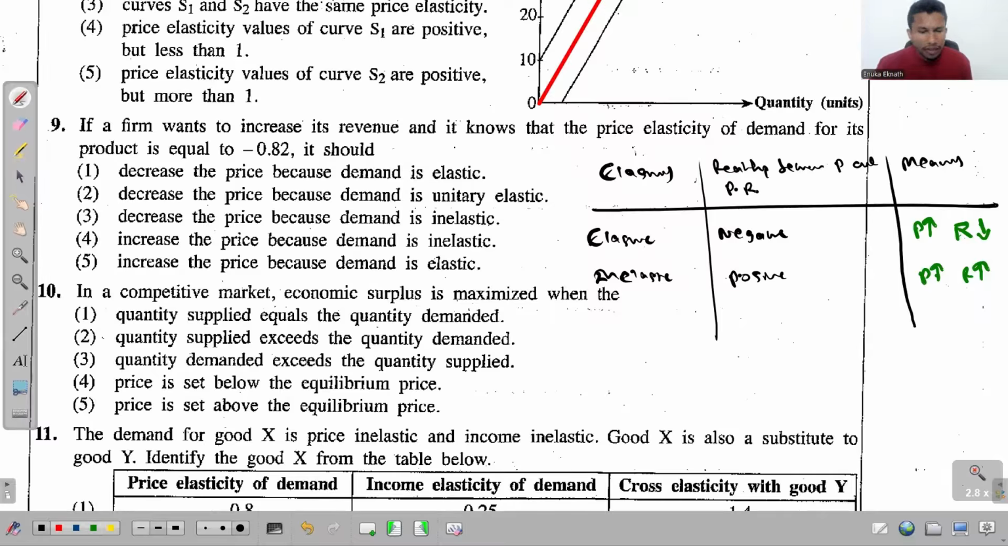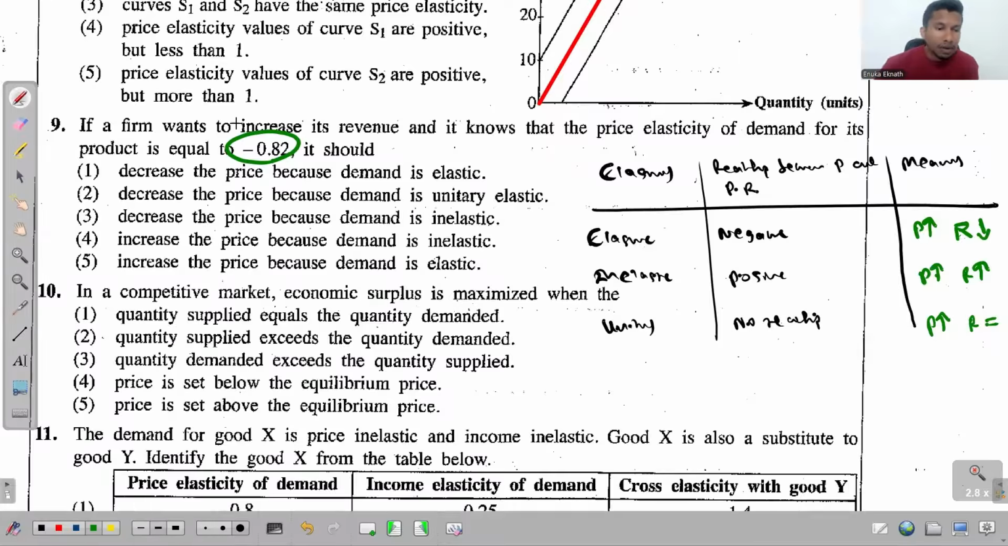And the last one, if the demand is unitary elastic, we say we don't have any relationship. So no relationship between these two variables, price and the producer's revenue. And what does that mean? It means if you increase the price, producer's revenue will remain the same. Nothing will happen. Okay. I think we are done now.